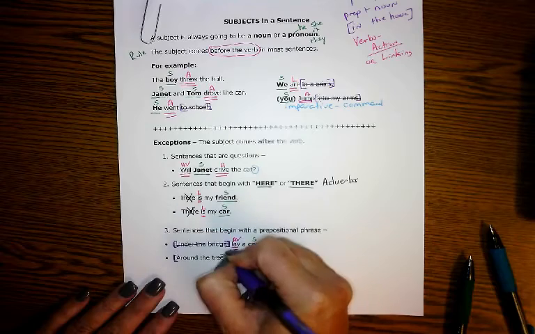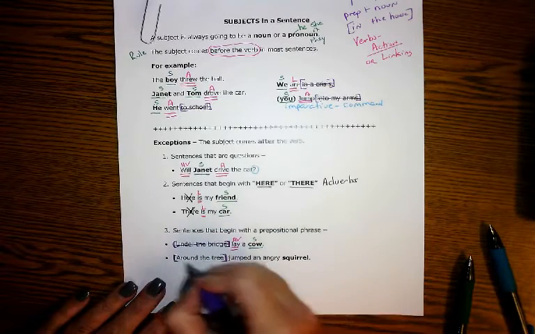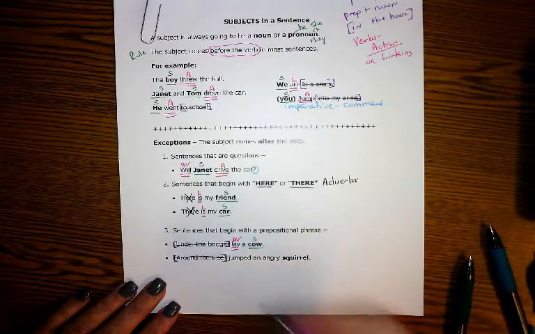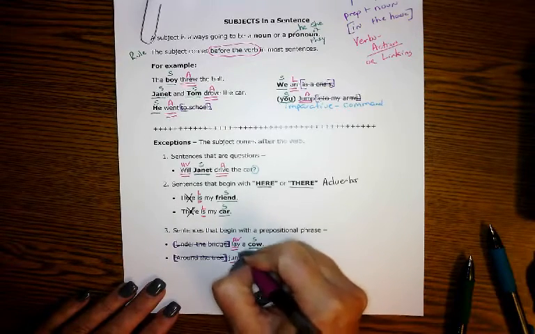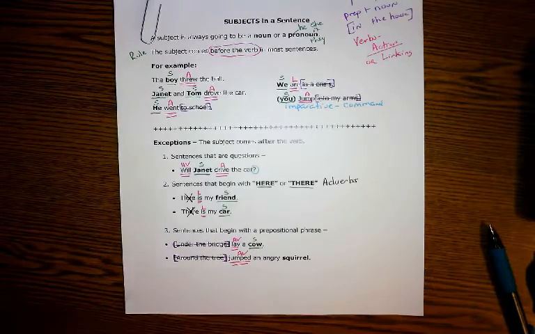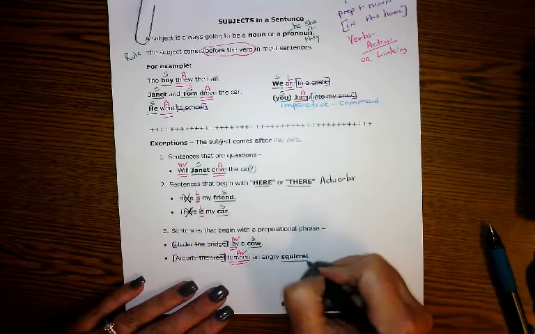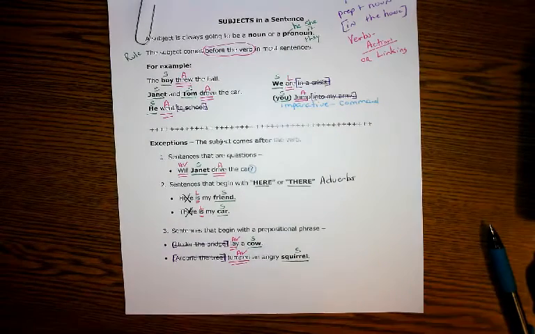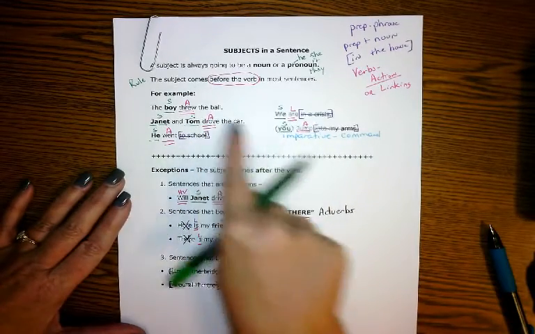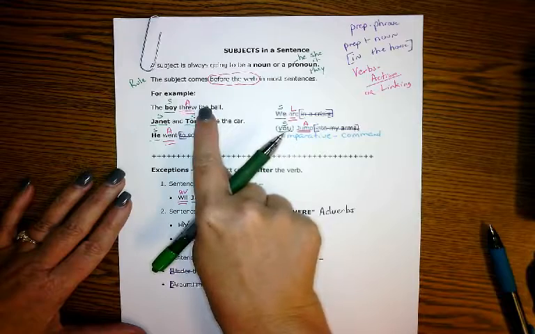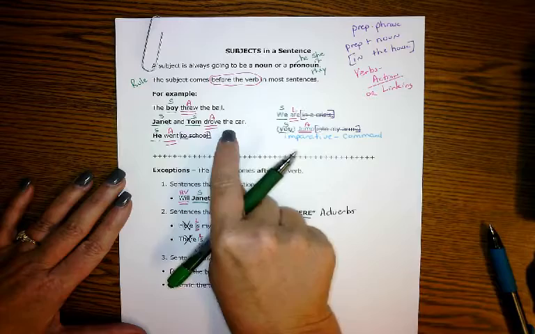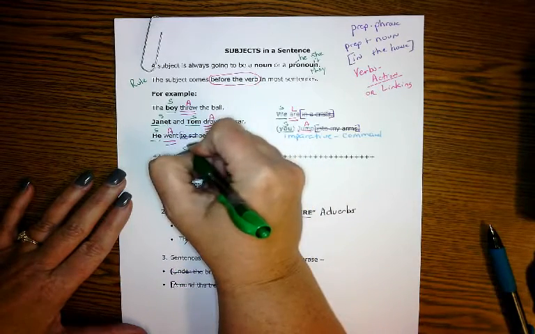I get rid of that prepositional phrase, around the tree. I then look for my action verb, jumped. And then I'm going to ask myself, well, what's jumping around that tree? It is my squirrel. And I label that an S. So this is how most of your sentences are going to look. Subject, action verb. Subject, linking verb. But it's always going to be subject, verb. The pattern's going to be subject, verb.